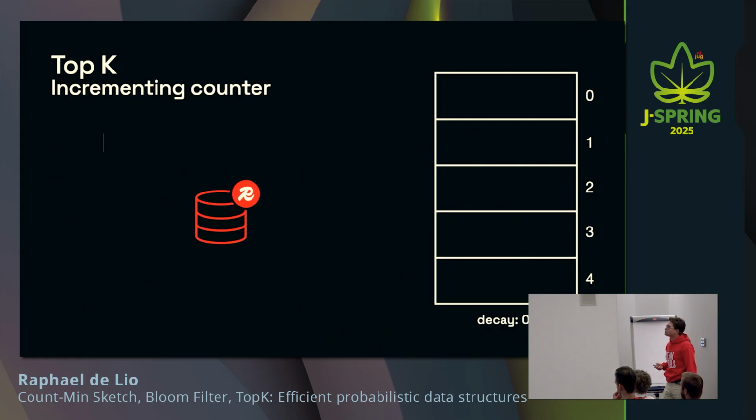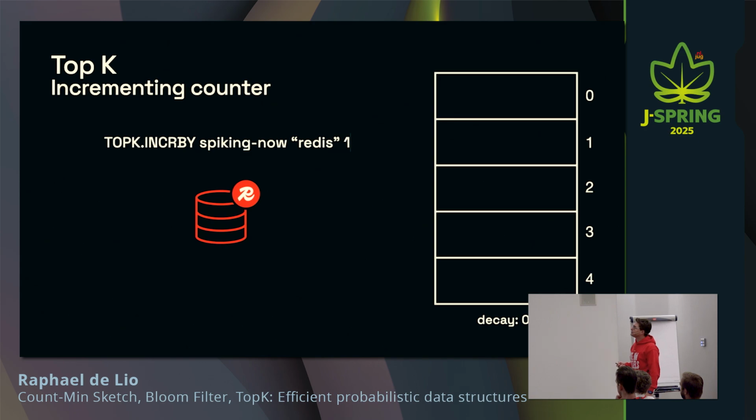So let's see what happens when you try to add something to the TopK. We're trying to count Redis. Let's issue this command. The TopK is going to run one hashing function in this case, and it's going to store the counter in the second slot because 1 was returned there. So we're counting Redis in the second slot.